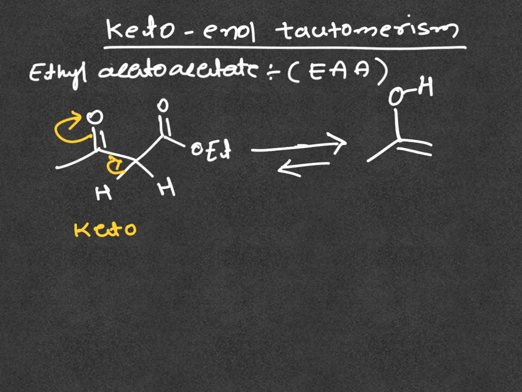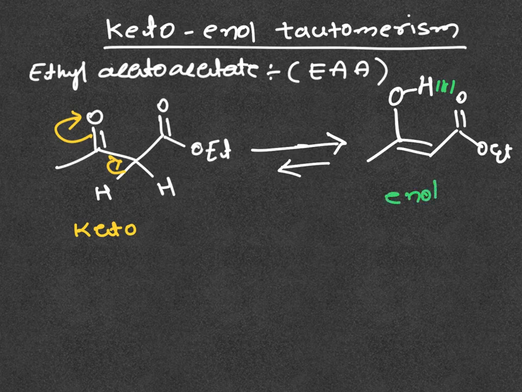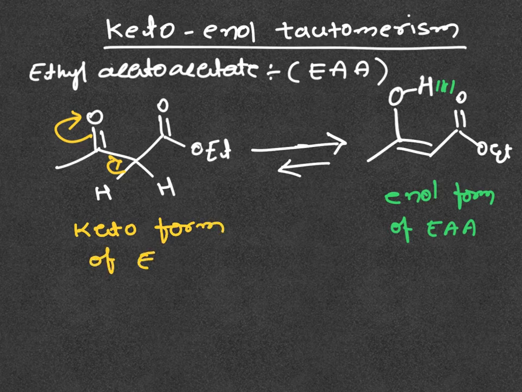And here the enol form is stabilized by hydrogen bonding. Again, the ester oxygen plays a role in hydrogen bonding, and it stabilizes the enol form of ethyl acetoacetate, and this is the keto form of ethyl acetoacetate.